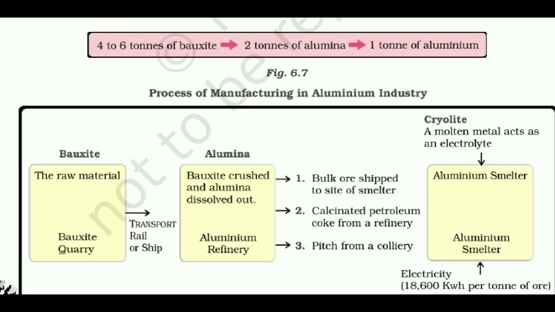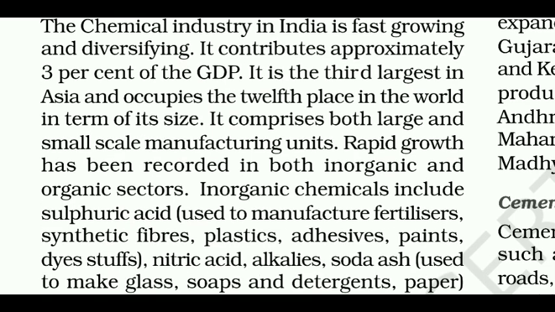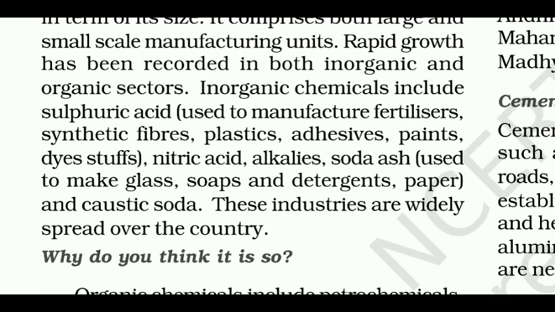Next, we have chemical industries. The chemical industry in India is fast growing and diversifying. It contributes approximately 3% of GDP. It is the third largest in Asia and occupies the 12th place in the world in terms of its size. It comprises both large and small scale manufacturing units. Rapid growth has been recorded in both inorganic and organic sectors.